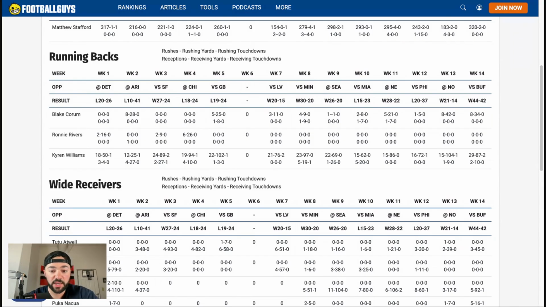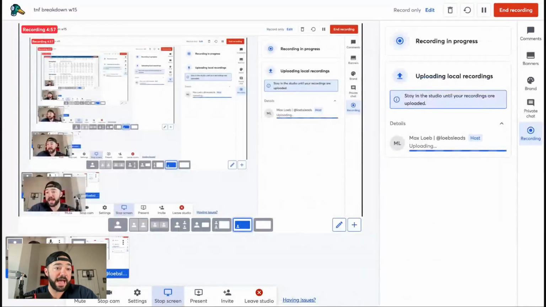27 plus receiving yards. The other zone-heavy teams, Minnesota, extremely zone-heavy, 5 catches. He also had 19 yards. Seattle's pretty balanced, but 1 for 26. Miami, extremely, extremely zone-heavy, 5 for 20. Buffalo, extremely, extremely zone-heavy, still 10-plus yards. Basic math, like 9-plus, 10-plus yards in those zone-heavy games.